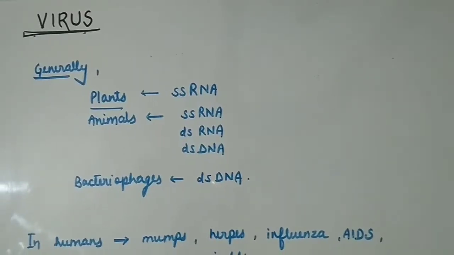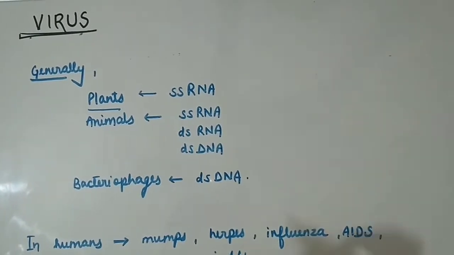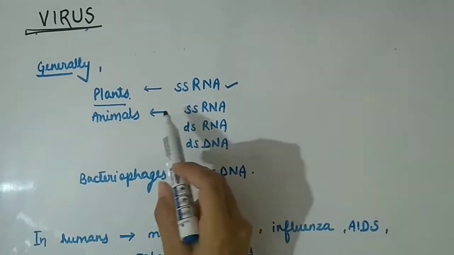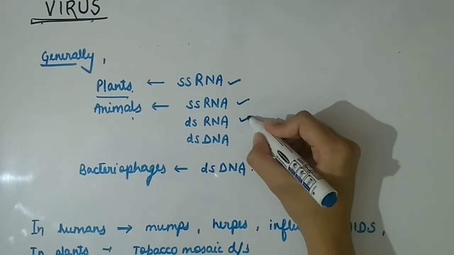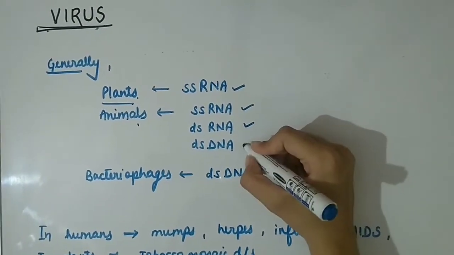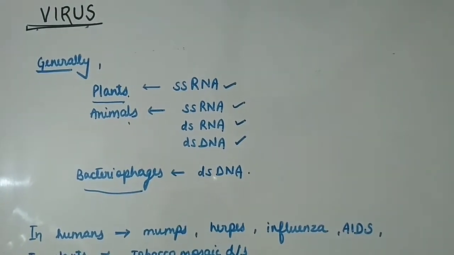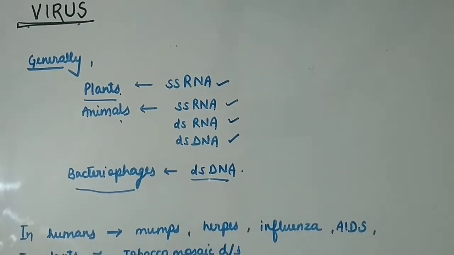Another thing that you should remember is generally the viruses which infect plants have single-stranded RNA. Those infecting animals can have single-stranded RNA, double-stranded RNA or double-stranded DNA. And the bacteriophages, that is bacterial viruses, usually have double-stranded DNA.